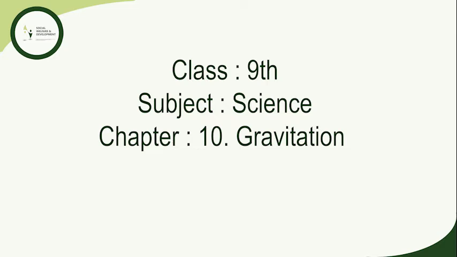In the earlier chapters we have learned about the motion of objects and force as the cause of the motion. Also, force is needed to change the speed or direction of the motion of an object. In this chapter we shall learn about gravitation and the universal law of gravitation. We shall also discuss the motion of objects under the influence of gravitational force on earth. We shall also study how the weight of a body varies from place to place.